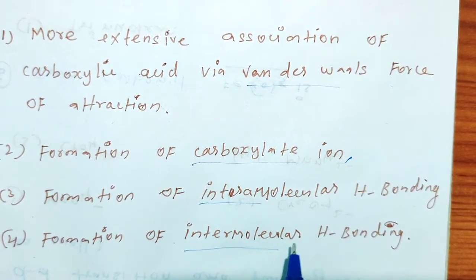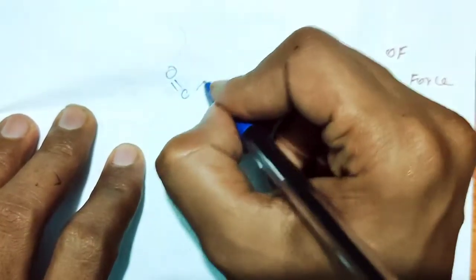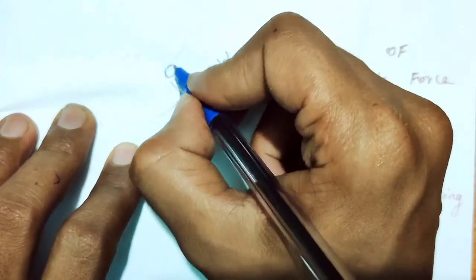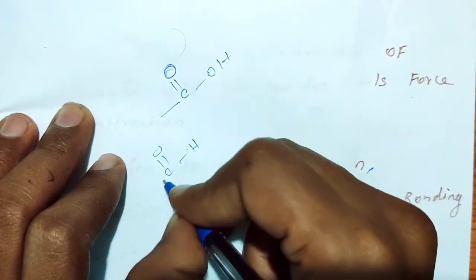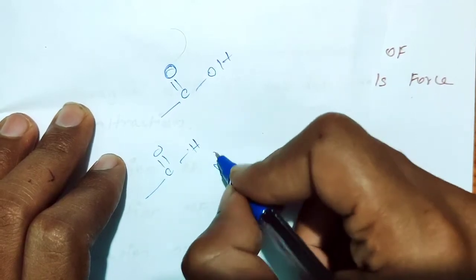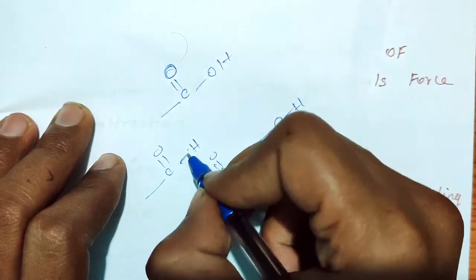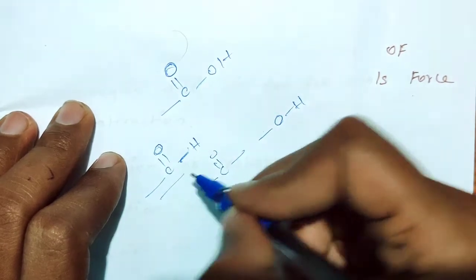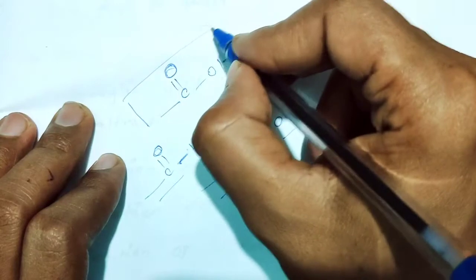Here two important factors are there. I am writing carboxylic acid here, and taking aldehyde, ketone and alcohol for comparison. The first factor is that, compared to aldehyde, ketone and alcohol, carboxylic acid has more molecular mass.